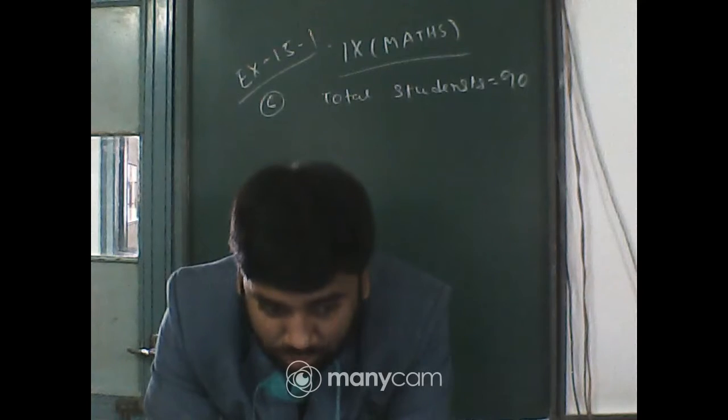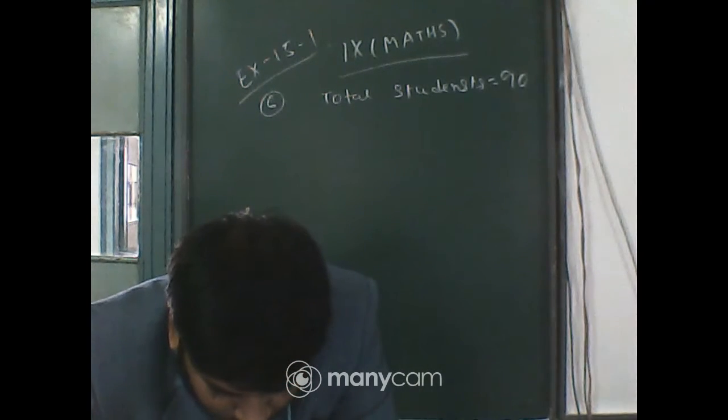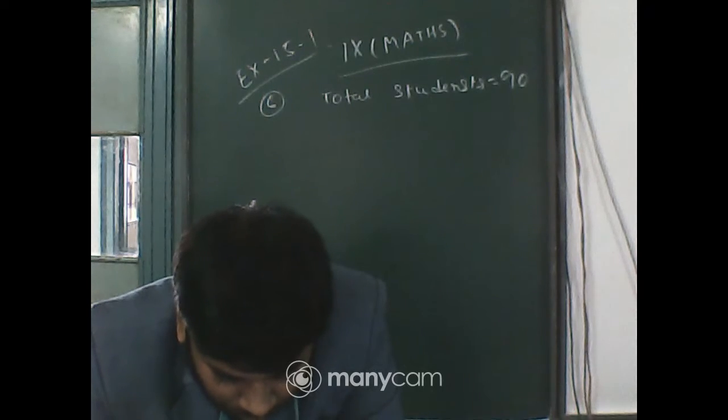Now follow the table: less than 20 marks, 7 students have. So what is the probability that a student obtains less than 20%?